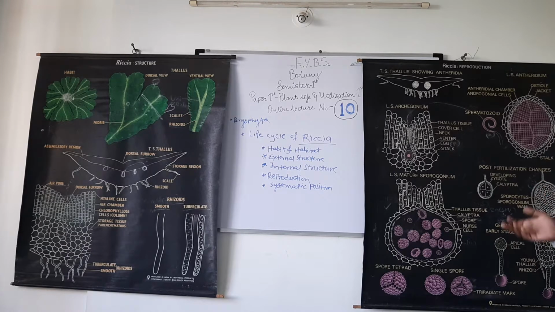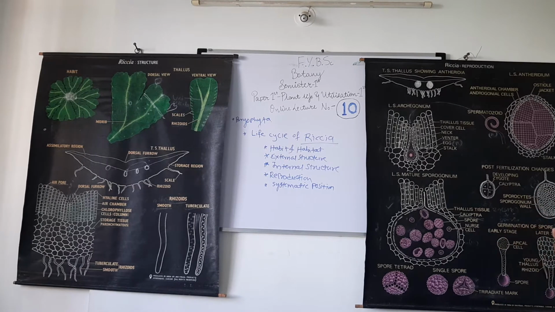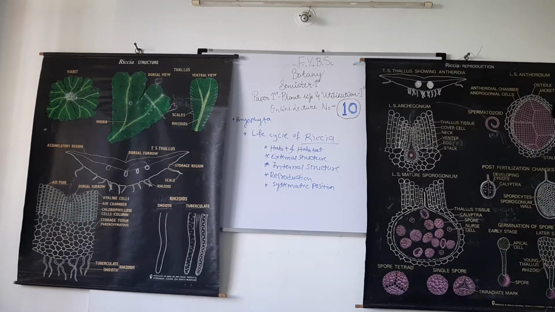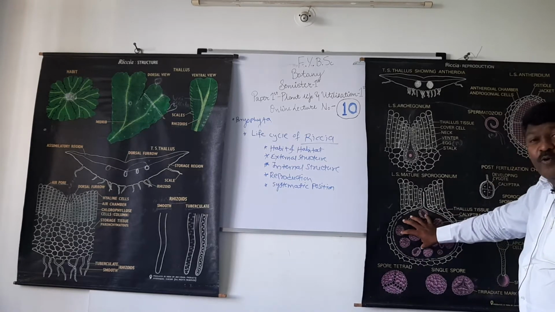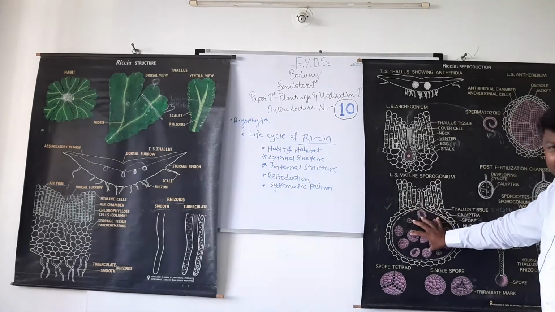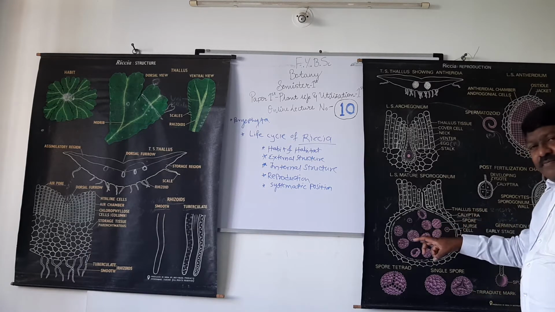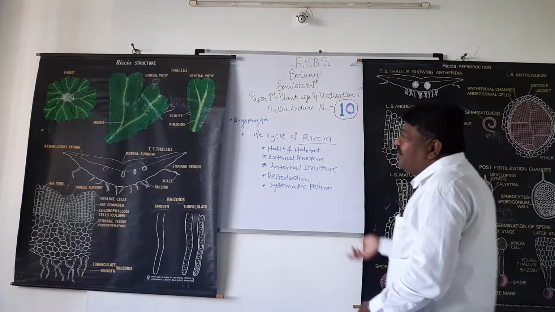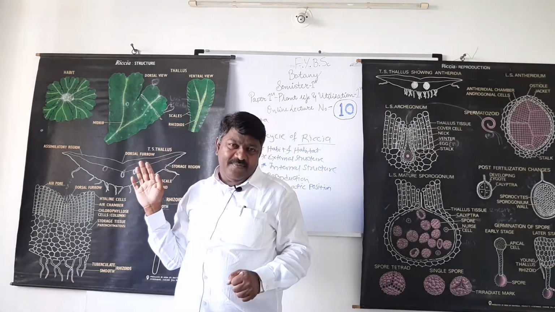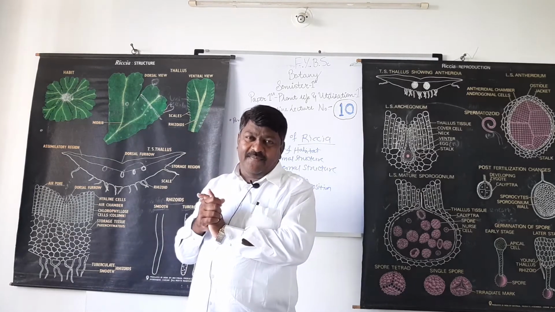This is the sporophyte of Riccia. Such a sporophyte consists of sporocytes, and these undergo meiosis and produce spores or spore tetrads. And after maturity of the sporophyte, these spores germinate and give rise to a new thallus of Riccia. Understand?